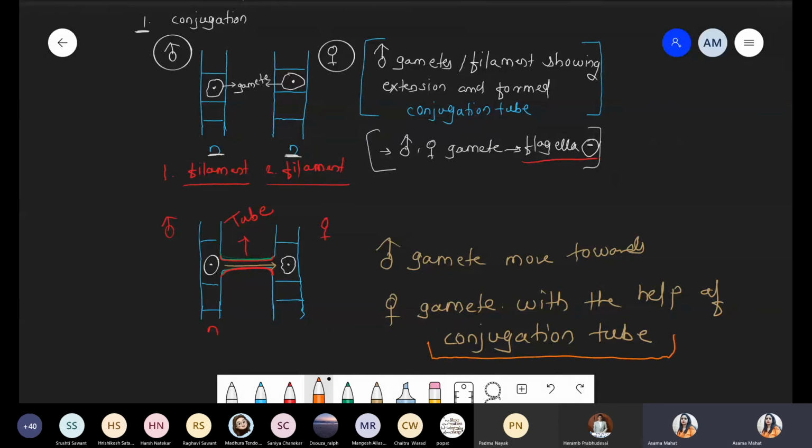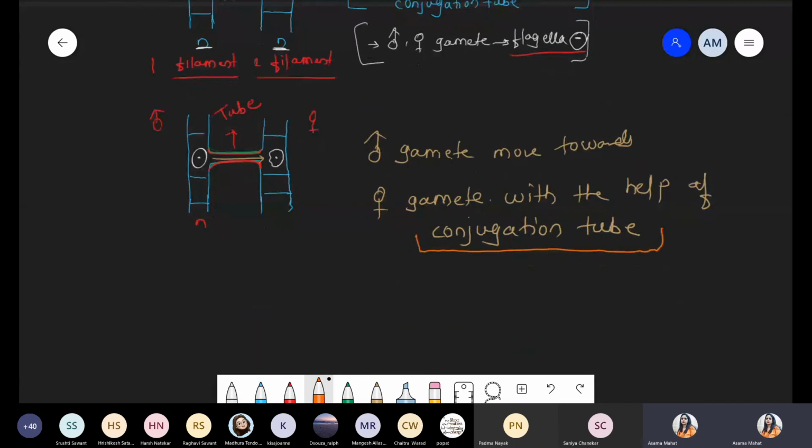Is this point clear, everyone? This point is clear. Two diagrams, how do you understand this point? Amal, Sanvi, just check the changes, what is going on. Two haploid filaments, formation of the conjugation tube. Both gametes are non-motile. Male gamete takes a chance. Now through the conjugation tube, we start showing the movement towards this female gamete.